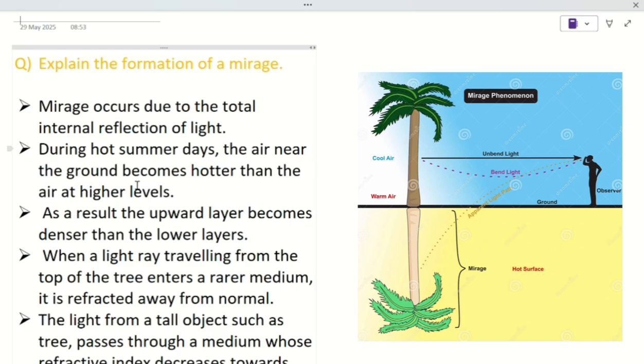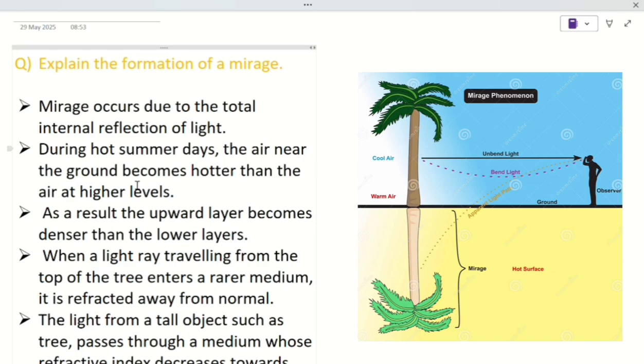During hot summer days, the air near the ground becomes hotter than the air at the higher levels. As a result, the upward layers become denser than the lower layers. When light traveling from the top of a tree enters a rarer medium, it is refracted away from the normal.